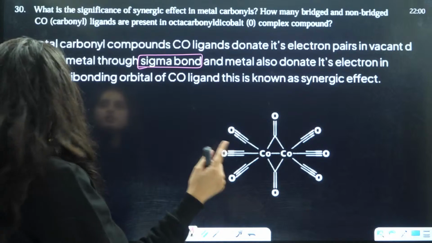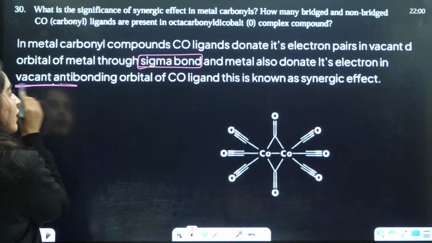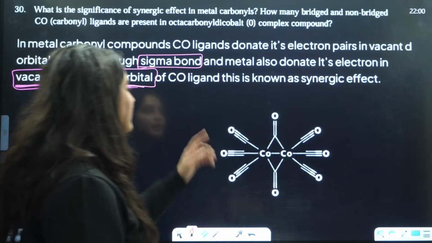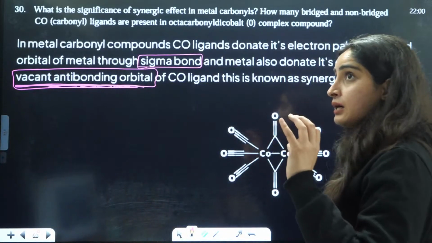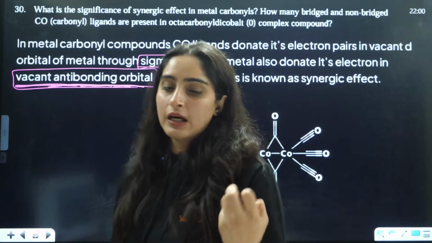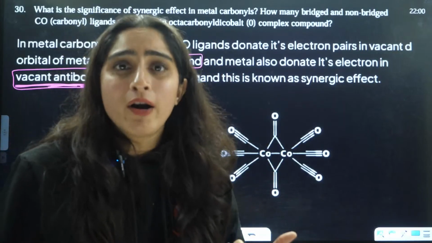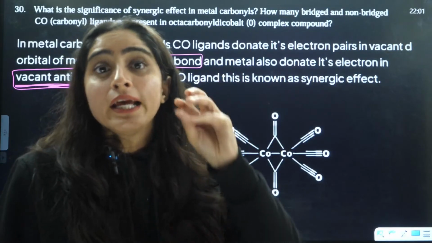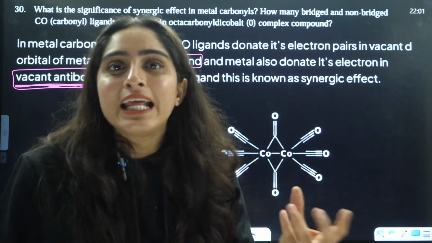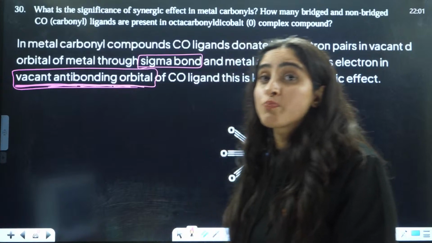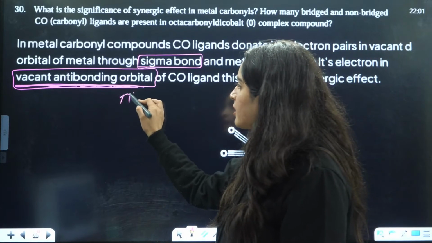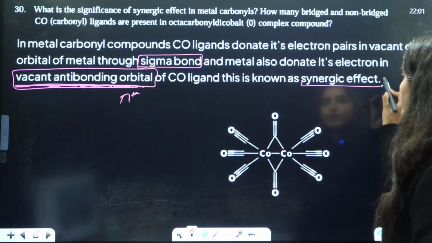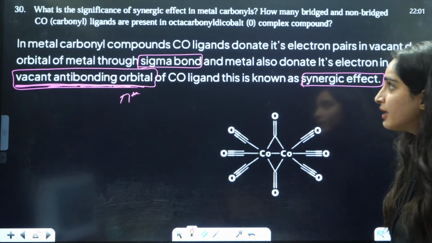The metal donates its electrons into the vacant anti-bonding orbital of carbonyl, which is very important. They can ask you, it always shows a pi bond: when the metal donates, it donates into the pi bond only. In case of carbonyl, it's anti-bonding, pi star. This is known as synergic effect or back bonding.